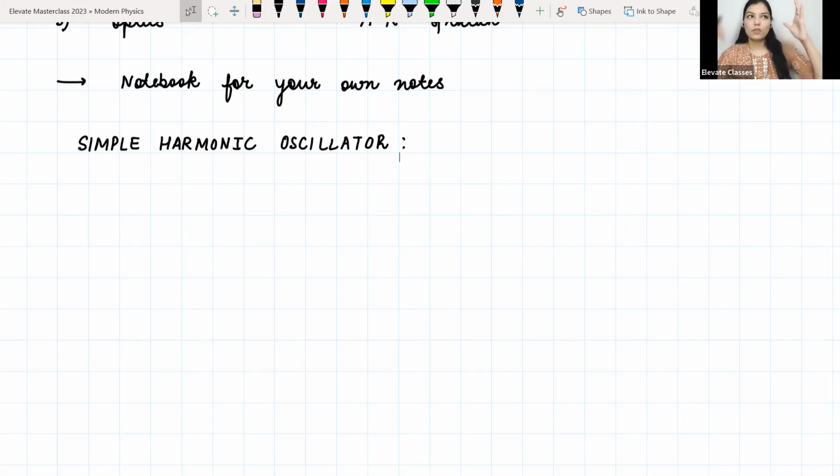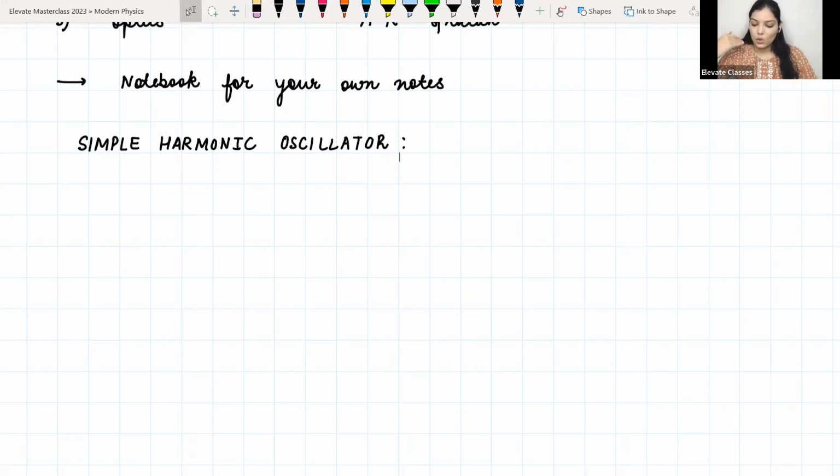For example, if you look at a tree and there is a branch, you take the branch, slightly pull it down and release it. The branch starts going like that. That is an oscillatory motion.